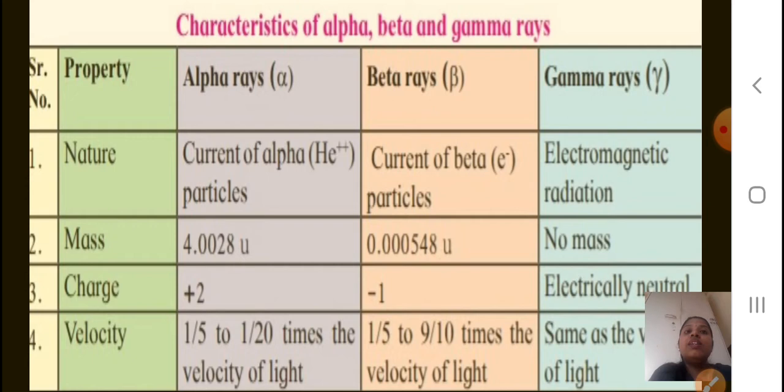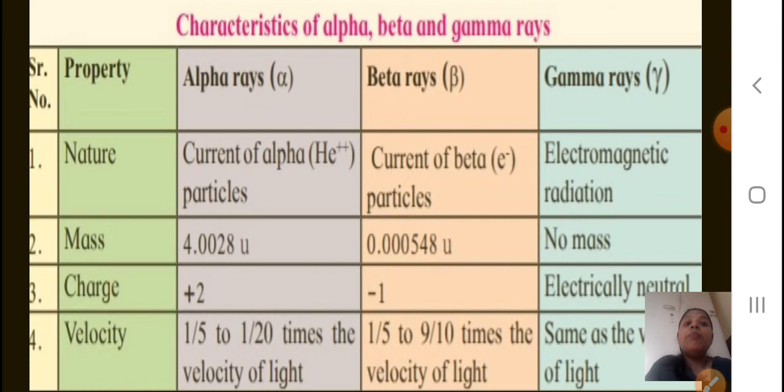Mass: if you see about the alpha rays, it is 4.0028 U. Beta rays, 0.000548 U. Gamma rays, no mass. Okay students. Charge: alpha rays, now you know, see here it is written He++. Plus plus means what, students? That is +2. So charge, you can see here it is +2. Beta rays, it is going to be -1. And gamma rays, they are electrically neutral. Okay students, I hope this is clear to you.